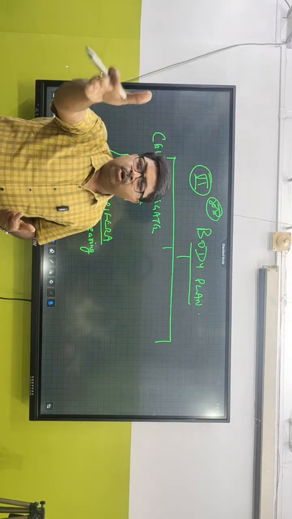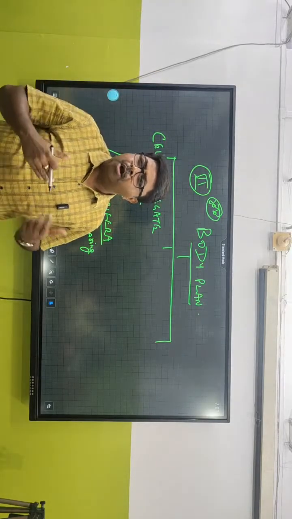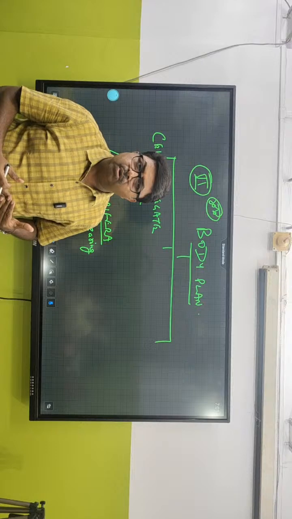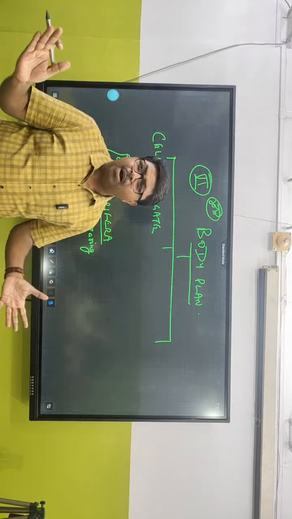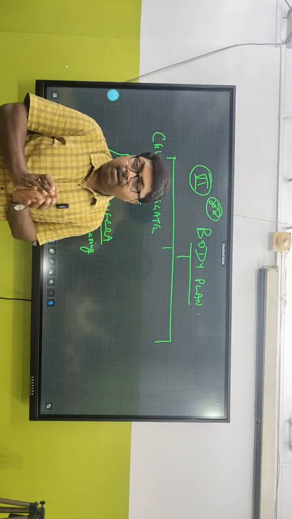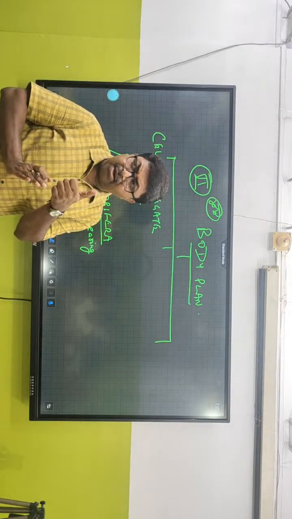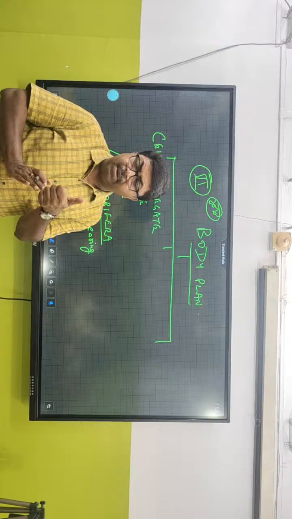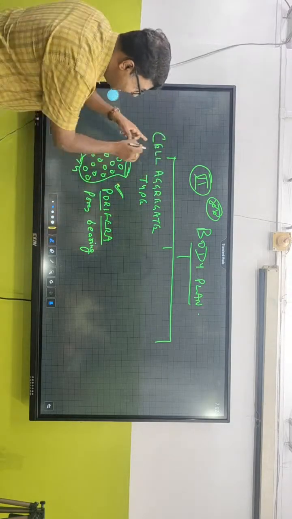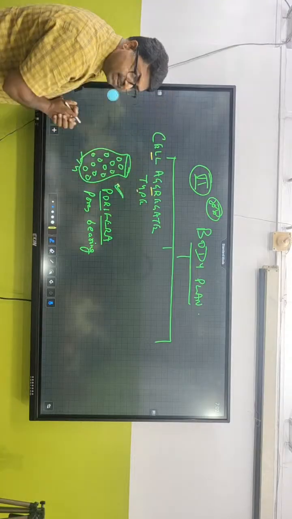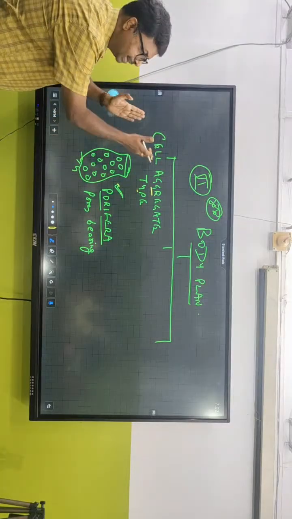Say, for example, the good friend sitting close to you: you are not interacting with that friend. You are in your class, you are only sharing the class, but not sharing it with anybody. That is cellular level of organization. Mind you, they are just an aggregation of cells, and we call them cell aggregate type.